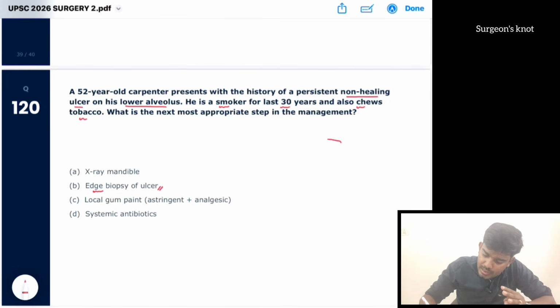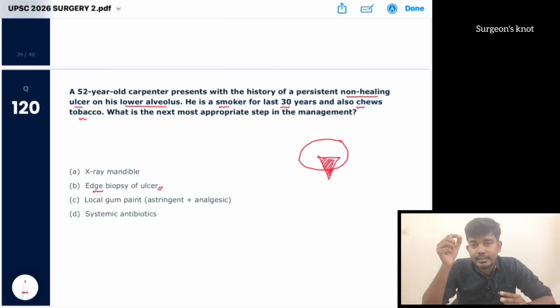What is that edge wedge biopsy? If the ulcer is like this, we have to take a wedge shaped segment from the abnormal skin, that is from the ulcer, and also from the normal skin. That is an edge wedge biopsy. That is the investigation of choice in order to confirm an oral carcinoma.